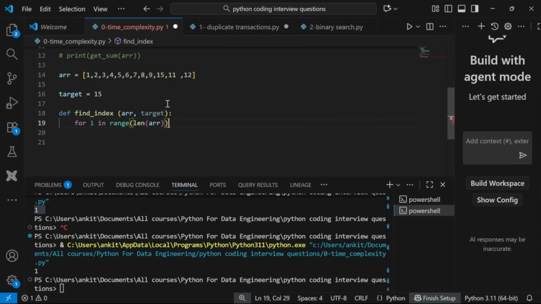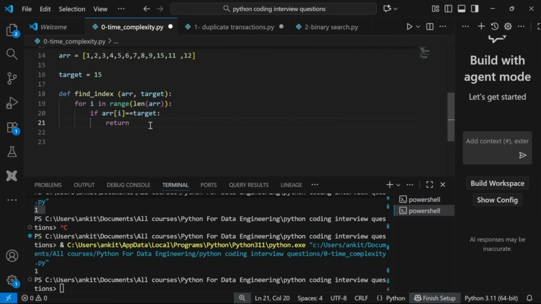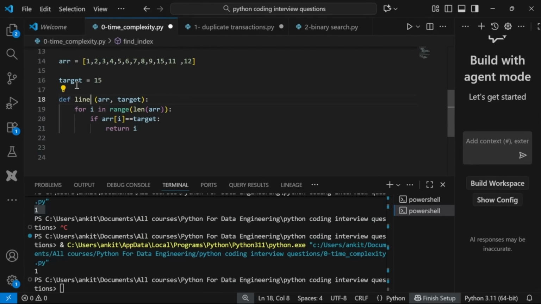array, right? So I'm saying if array[i], right, is equal to the target value, right? Whatever target I have, then return that index value, right? That's it. So this is my linear search. You can call it linear search. I'll tell you what linear search is. Linear search.